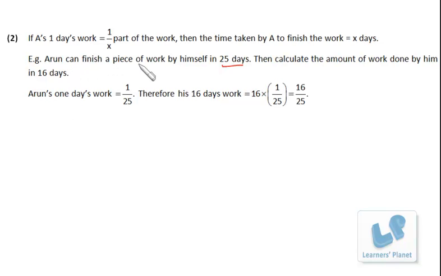If Arun can finish a piece of work in 25 days, that means every day he is doing on an average 1 by 25th of the total work. So per day he is doing 1/25th of the work. In 2 days he'll be doing 2 by 25 of the work. In 3 days he'll be completing 3 by 25 of the work. So in 16 days he'll be completing 16 by 25th of the work.